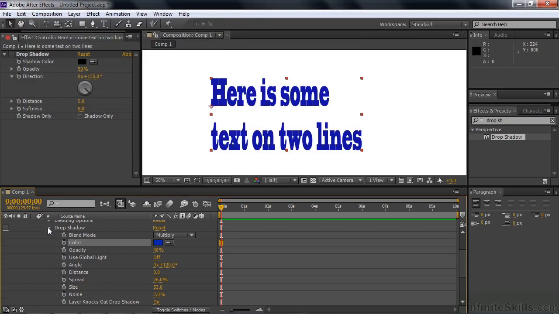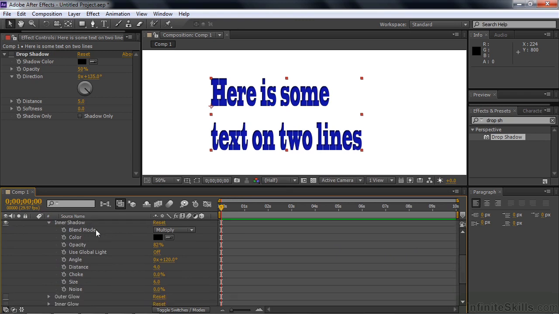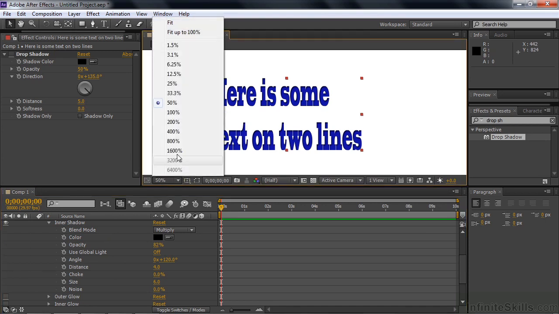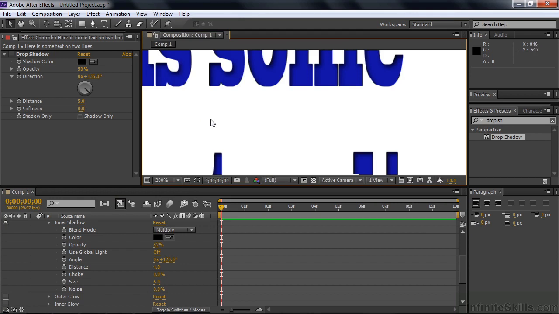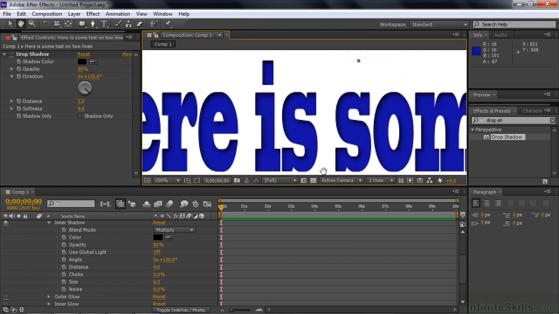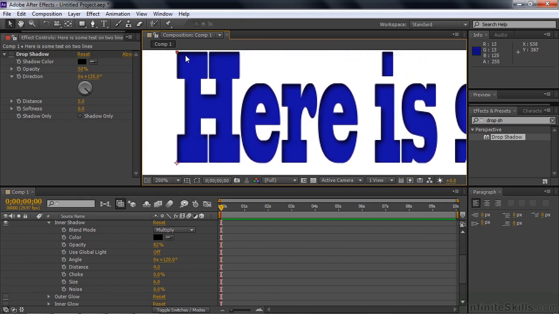All right, let's close the disclosure triangle here and go on down to inner shadow, turn on its eyeball, open up its disclosure triangle, and check out its property group there. You can see that it has basically the same properties of the outer shadow, the drop shadow. Let me zoom in so you can see what's going on here. I'm going to switch to, let's say, 200%, so you get a better look at these guys. Hold down the space bar to temporarily turn on the hand tool and move this around. You can see a little black there.